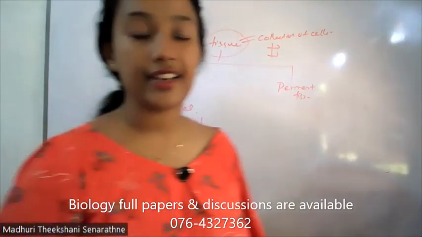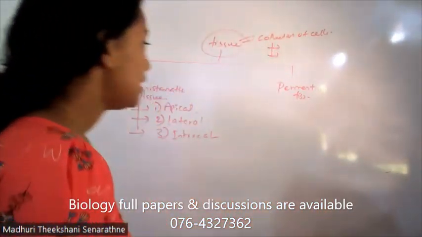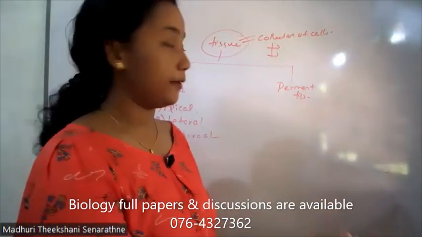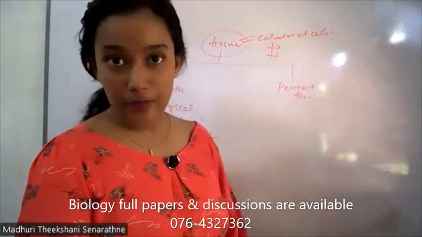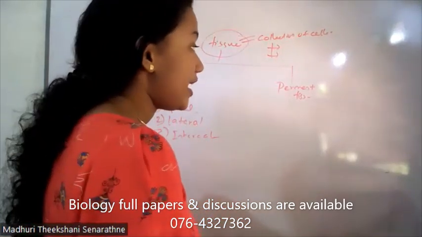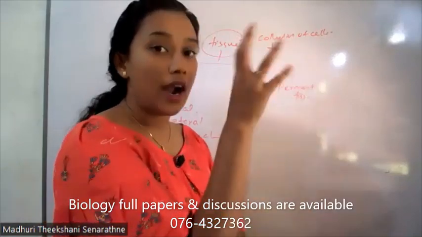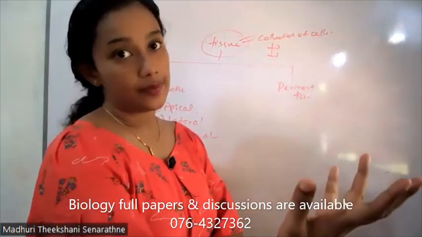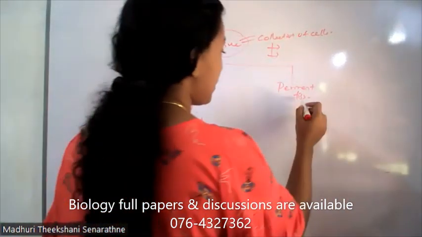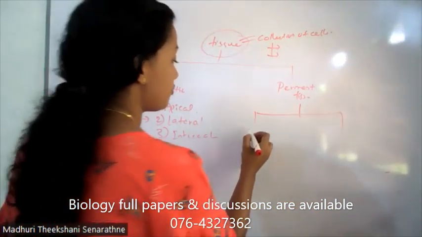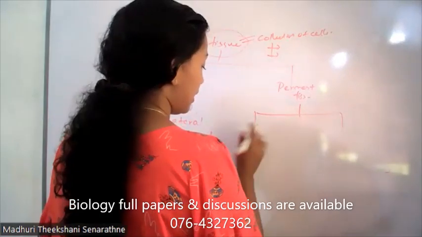Apical, lateral, and intercalary meristem. These meristematic tissues are dividing further. Permanent tissues cannot be divided. They can contain only one type or more than one type of cells.